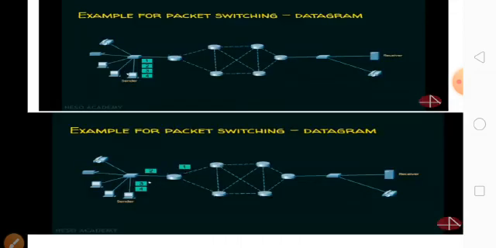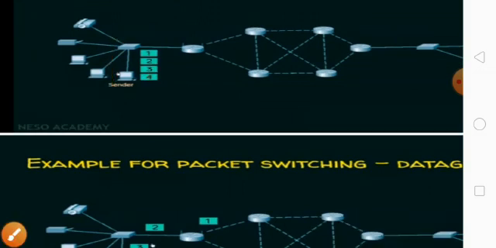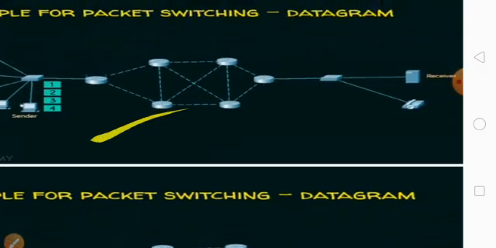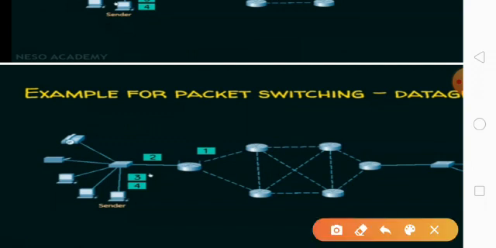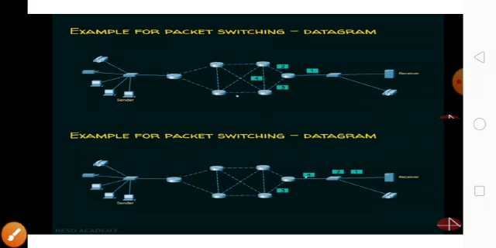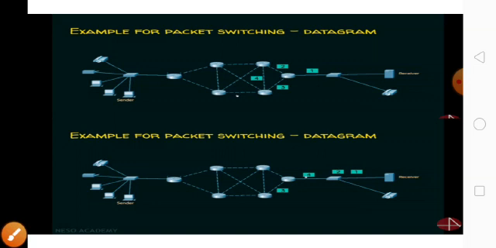In the datagram, see this image and you can understand. Here we have the sender. We have the message called 1, 2, 3, 4, divided into four packets. Then these packets are traveling here. See, one travels, followed by two. In the next image, all the nodes are taking the packets from one node to another. Each one is a small node. Everything is nodes, so all the nodes are taking the packets and forwarding to the next node.